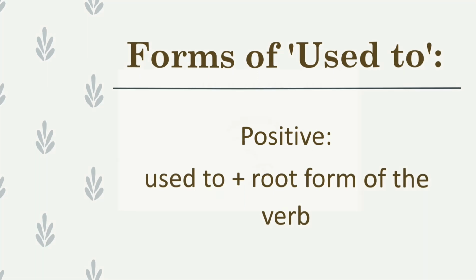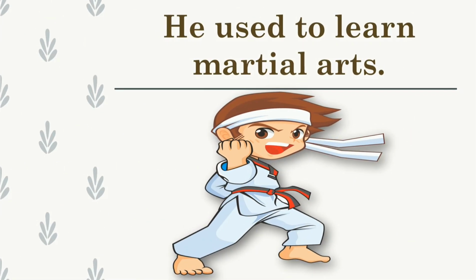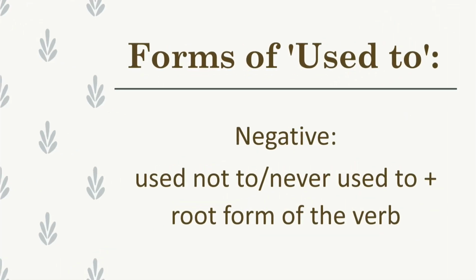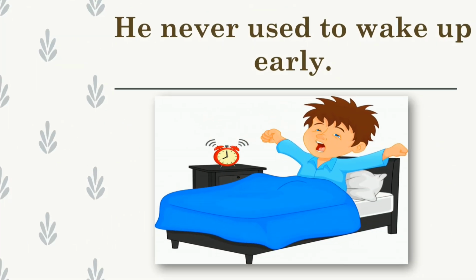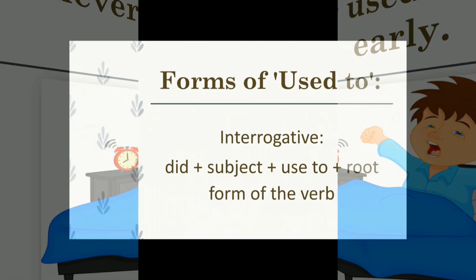For example, he used to learn martial arts. To form a negative sentence, used not to or never used to is used with the root form of the verb. For example, he never used to wake up early.